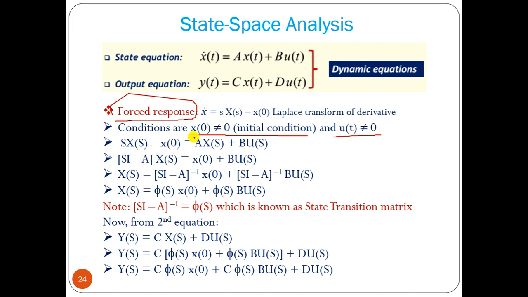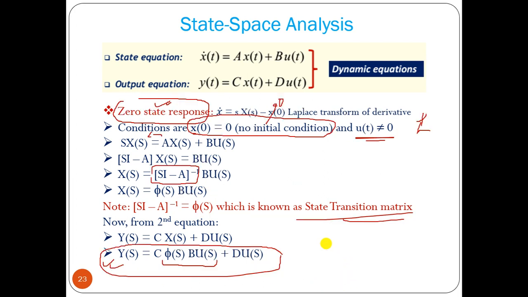We can take this factor to the left hand side, X(s) as common factor, so it will be (sI minus A) inverse x(0) plus (sI minus A) inverse BU(s). So (sI minus A) inverse we can take as phi(s). Now we have Y(s) equals CX(s) plus DU(s). The X(s) value we know, we can put it here and find the output response.